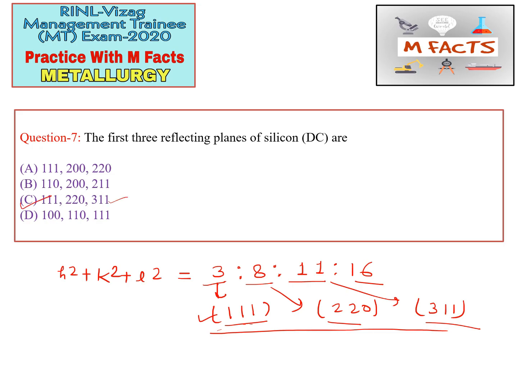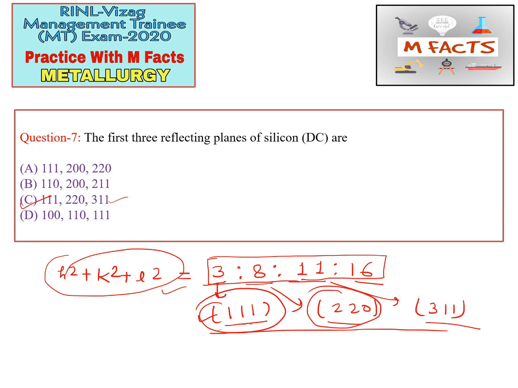So if we know the h square plus k square plus l square ratios for any crystal structure, we can identify the reflecting planes of that question.